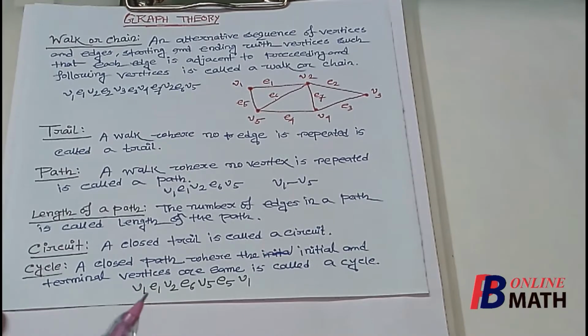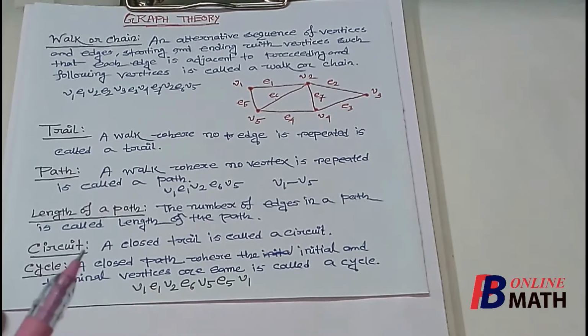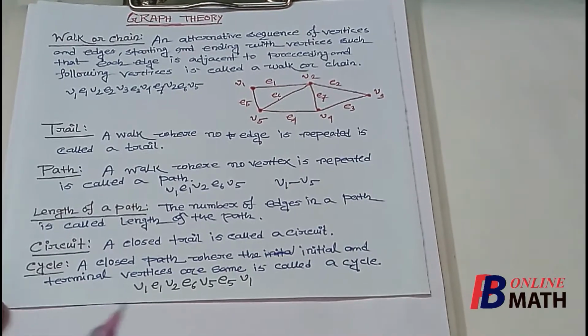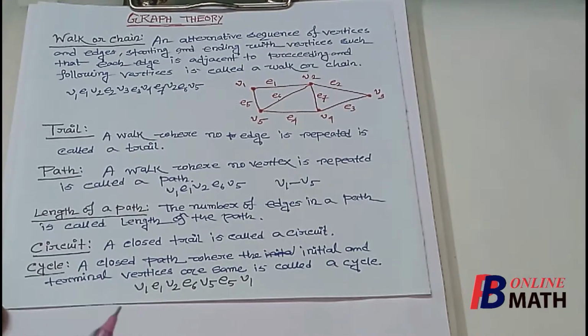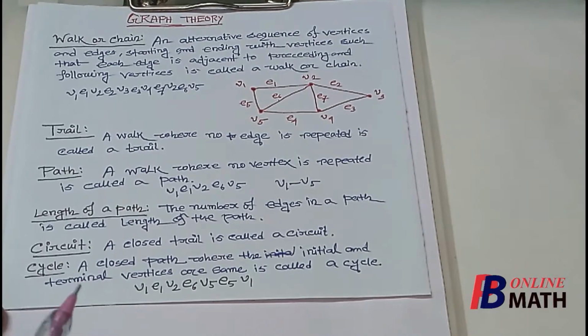Now we have already shown that this is also an example of a circuit. Now remember that every cycle is a circuit, but the converse is not true. Every circuit may not be a cycle.